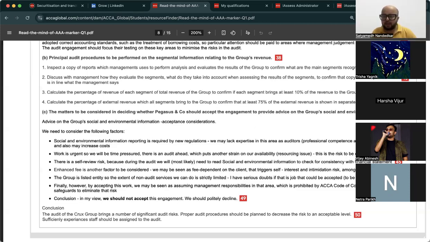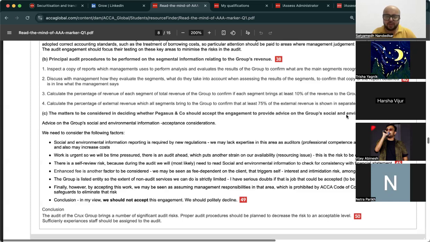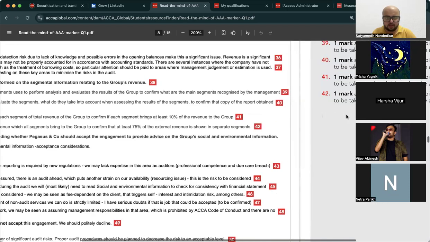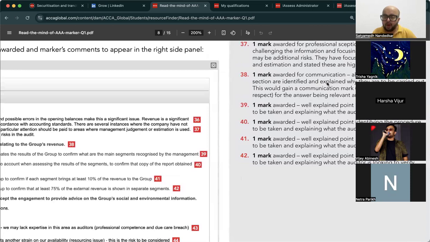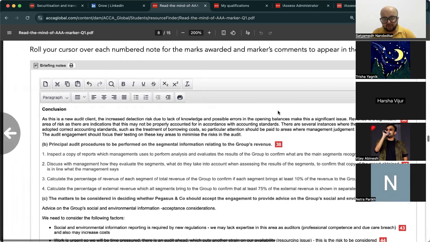Now, 1, 2, 3, 4, and 5. 5 points with respect to procedure. 38. 1 mark awarded for communication. All of the procedures in this section are identified and explained why they are carried out. 1 mark awarded, well explained point identifying the procedure and explaining what the auditor is looking to verify.